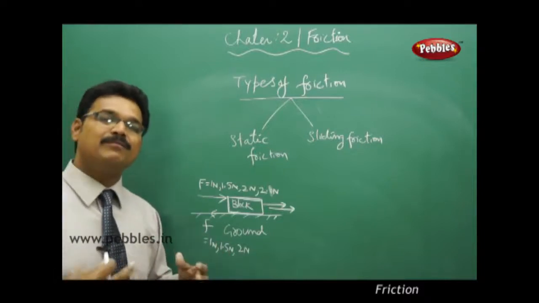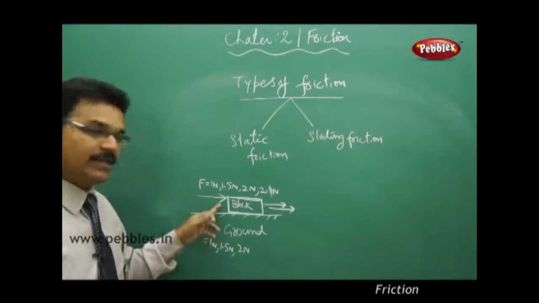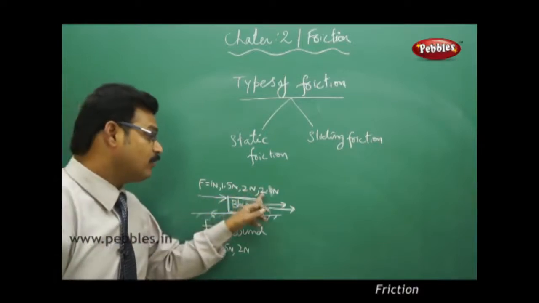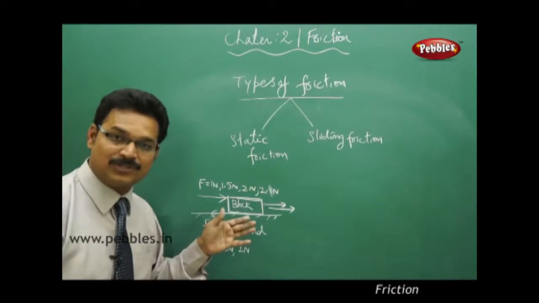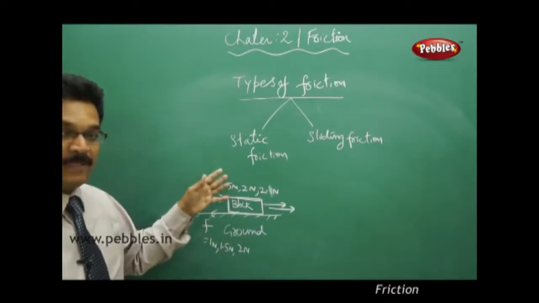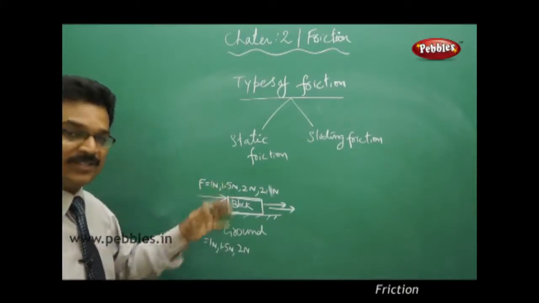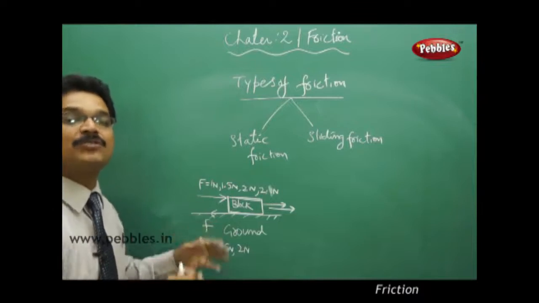Impending motion means just-started motion. So when the block just started its motion at a force equal to 2.1 Newtons, the friction existing in that situation is static friction. Static friction always opposes the impending motion of the body, meaning the just-started motion of the body.